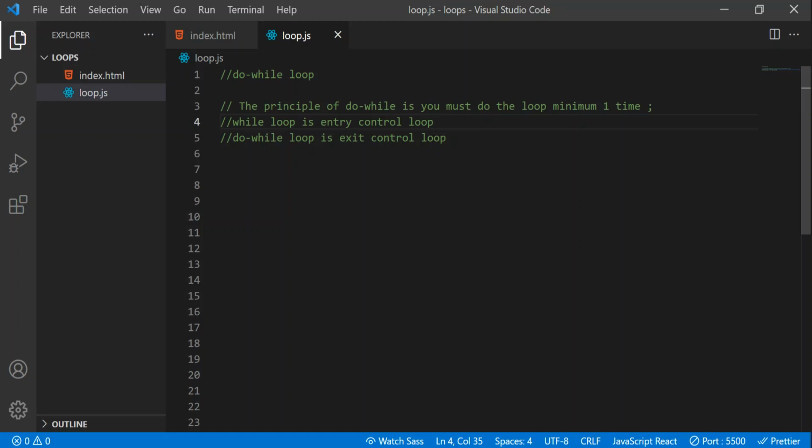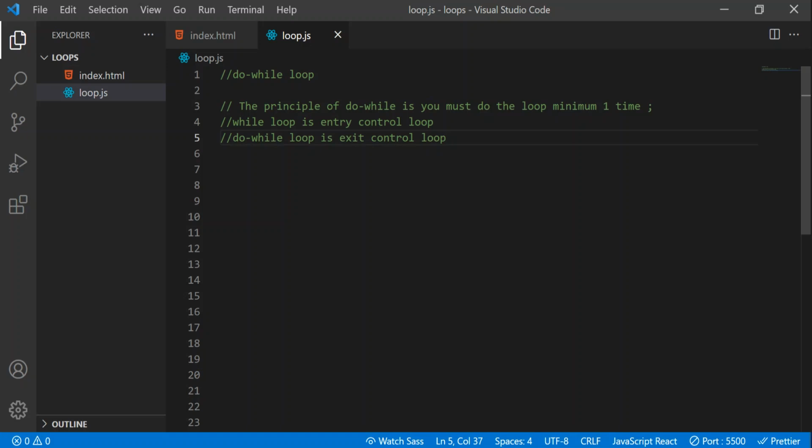So here the condition is checked after the loop has started, right? So the loop executes a minimum of one time. At first you are allowed inside. Only after checking the condition, that you don't have a hall ticket, you were sent outside, but at first you were allowed inside, right? So that is the concept of the do while loop. Here the examination hall is the loop, and the person who checks for the hall ticket at the end is the condition of the do while loop.